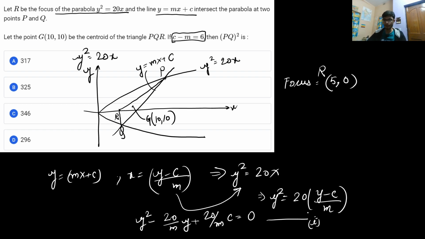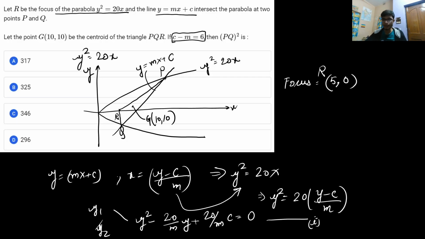Now from here you will get two roots, that is y1 and y2. This is a very important type of problem, because a lot of students get overwhelmed about how to calculate y1 and y2 from here. You don't have to actually calculate y1 and y2. Instead, you can use the concept of sum of the roots and product of the roots. Since you need the centroid, you only need the sum of the roots. So from here, you know the y coordinate of the centroid.